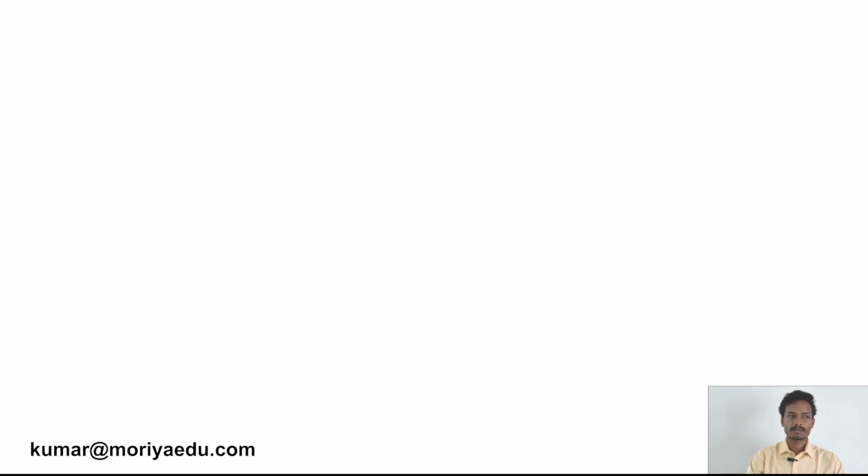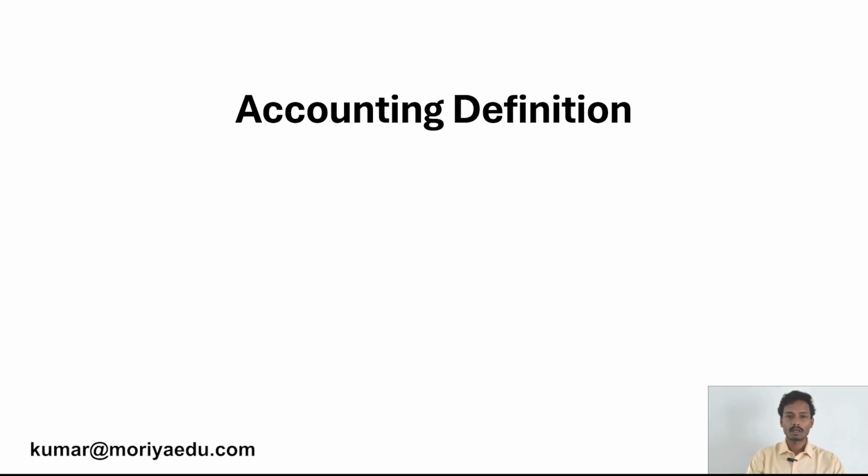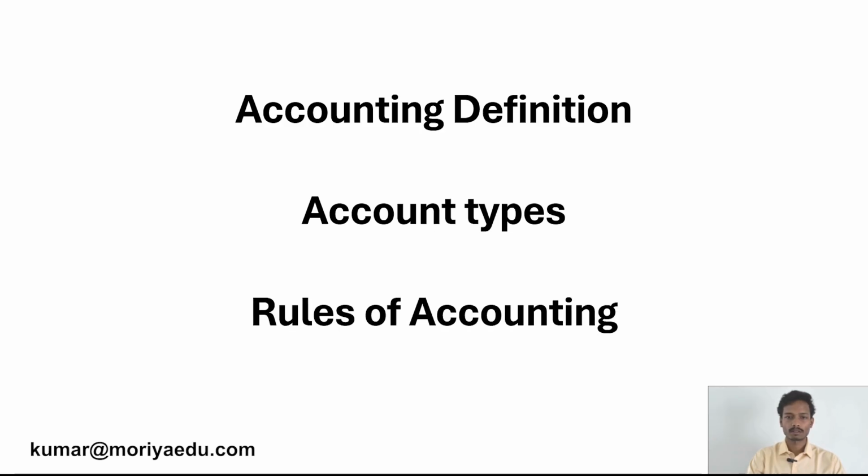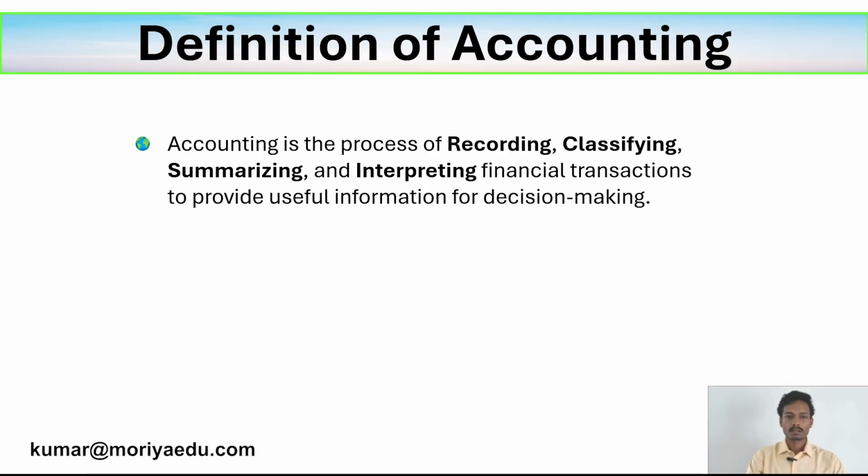Hi, in this video, we will be learning about accounting definition, account types, and rules of accounting. Before we go into the topic of rules of accounting, let us understand accounting definition first. So this is the accounting definition which we are seeing on the screen in the first point. It says, accounting is the process of recording, classifying, summarizing, and interpreting financial transactions to provide useful information for decision making. This is accounting definition.